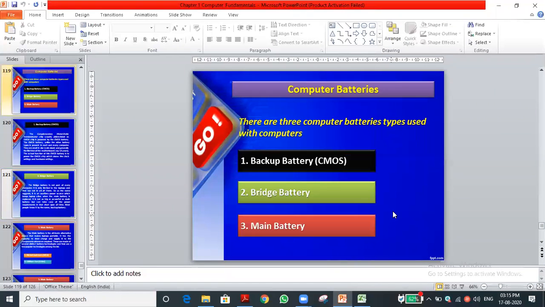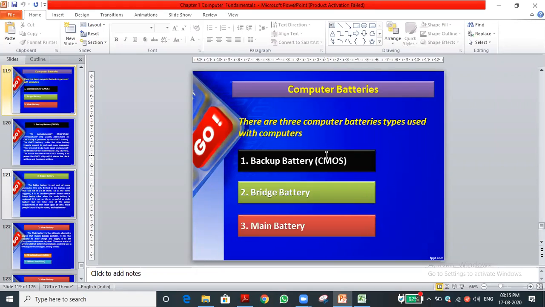Three types of batteries are there: the backup battery, the main battery, and the bridge battery, which is just a basic battery for immediate use. Let me explain. The backup battery, or CMOS battery. What is the full form of CMOS? Complementary metal oxide semiconductor. That is the full form of CMOS.